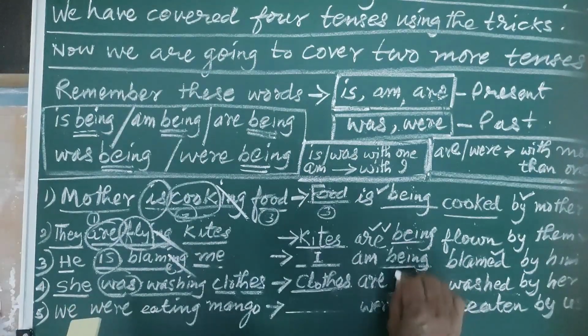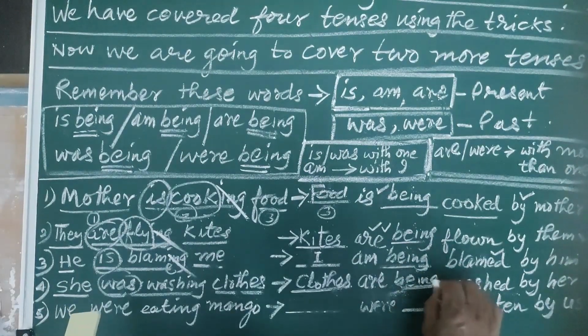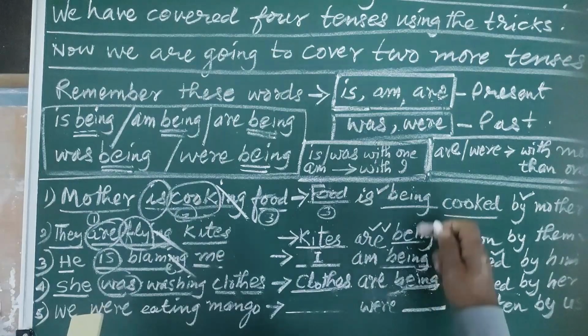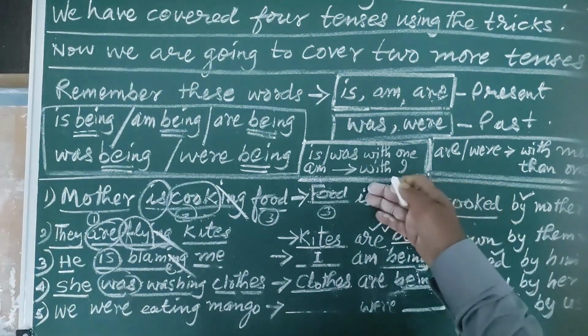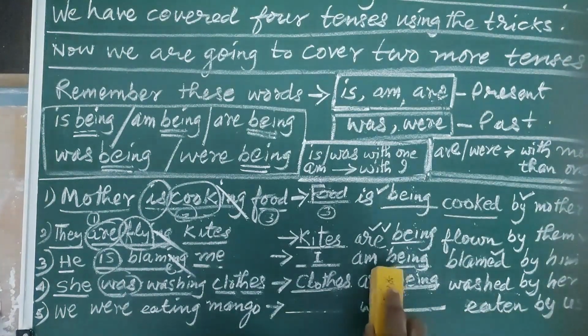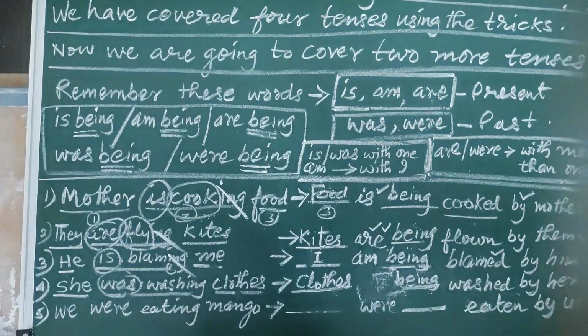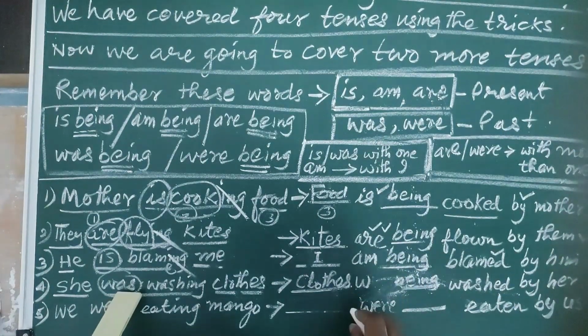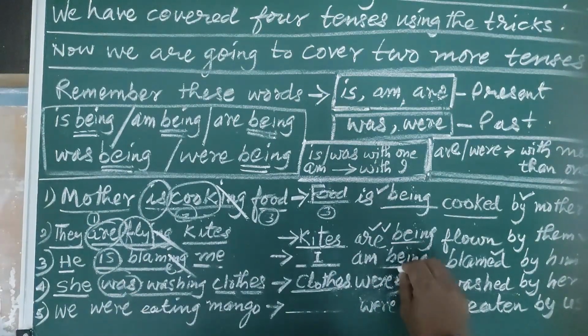And we have to write being. Here, being is the only one thing which is added to any of these helping verbs. Here we are not writing are, but we are writing were. Why? Because was, past, was given. So we are writing were. Clothes were being washed by her.